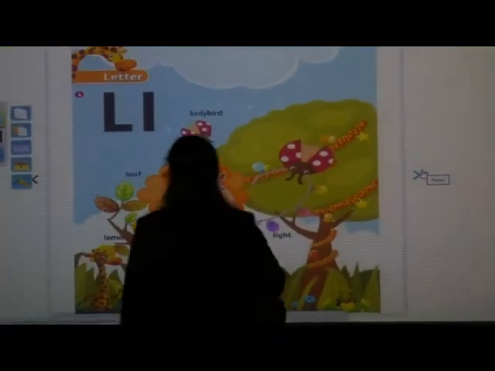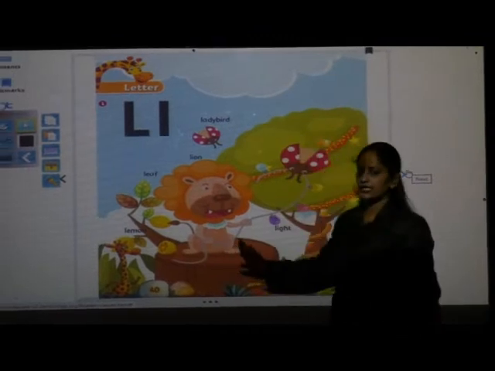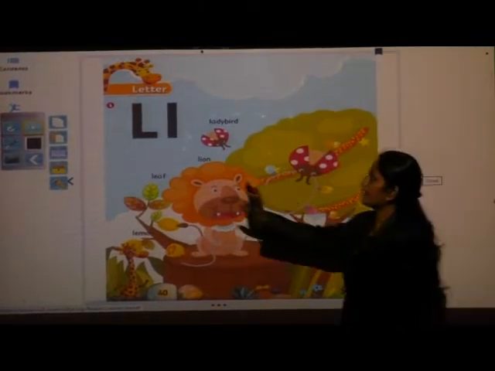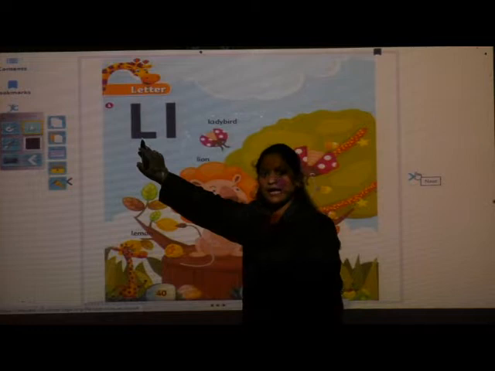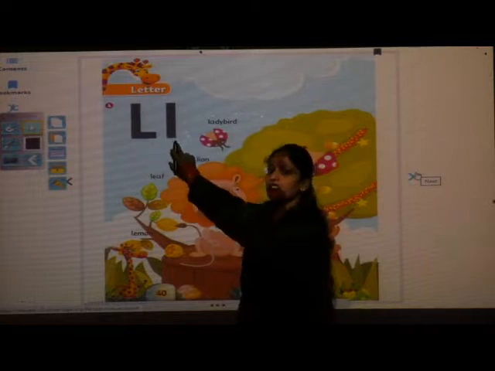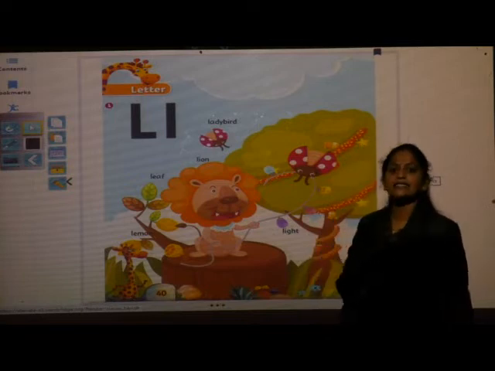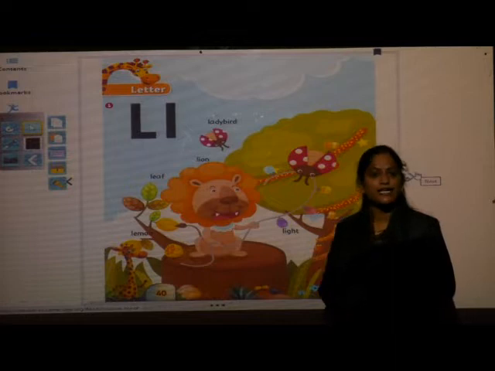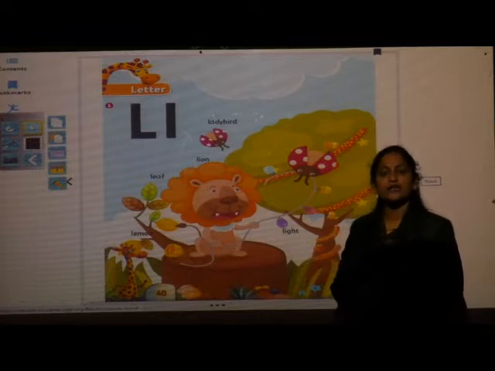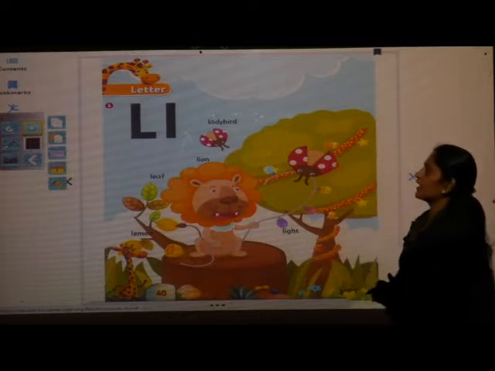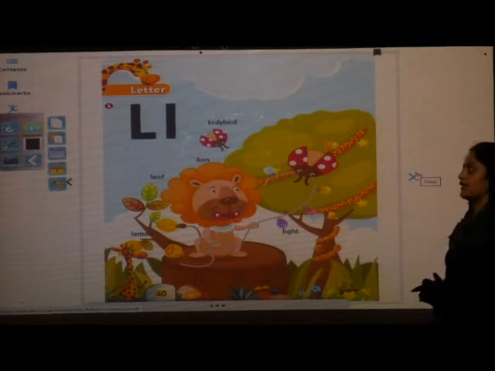See here what you can see on this page. Letter capital L and this is letter small l. And the phonic sound of letter L is L. Now I have shown you some objects and the beginning sound of those objects was L.